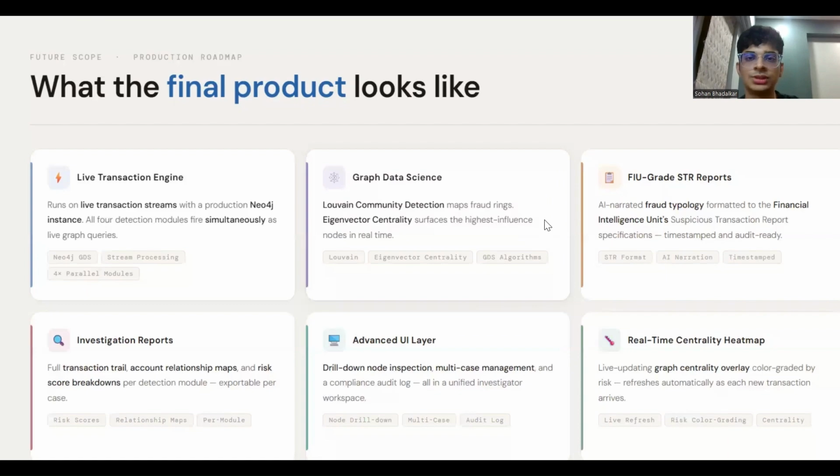What you saw just now is just a concept, and the final product would be an AI-powered graph intelligence engine running on live queries with all the modules firing simultaneously and mapping the network in real time. RiftSight catches the network, not just the transaction.